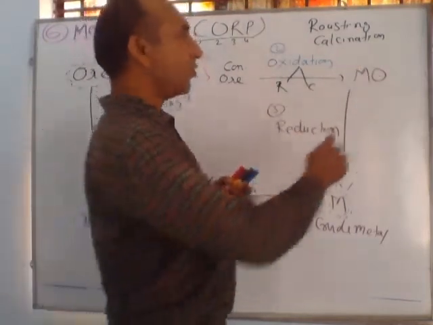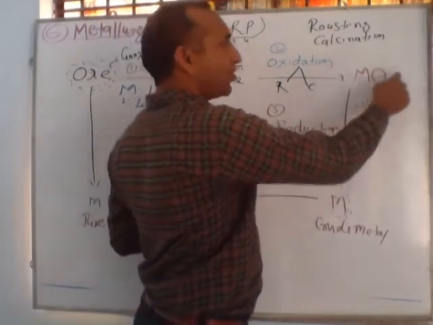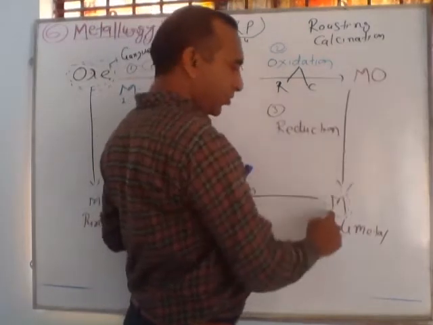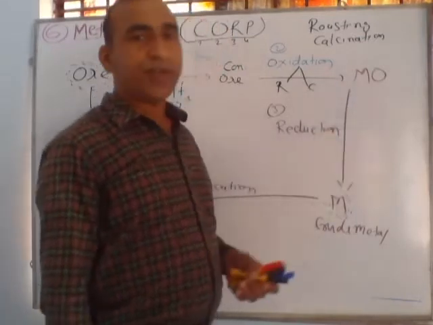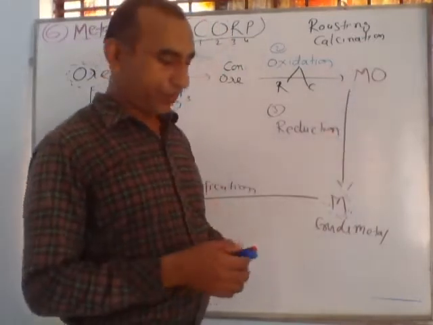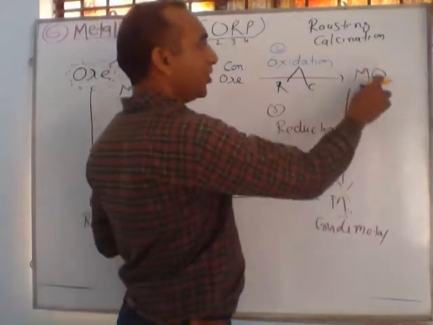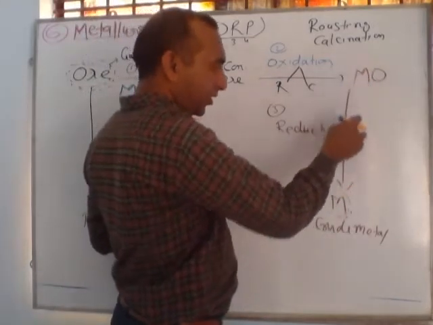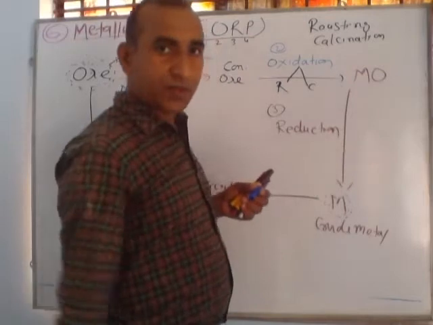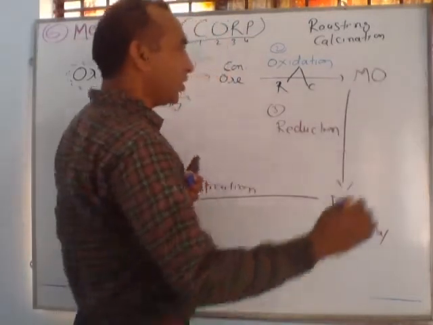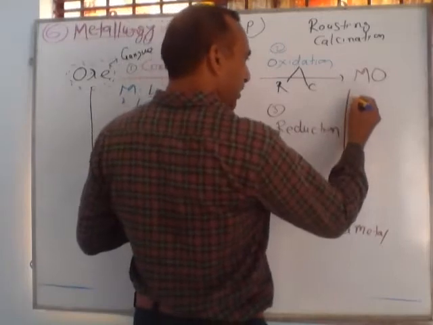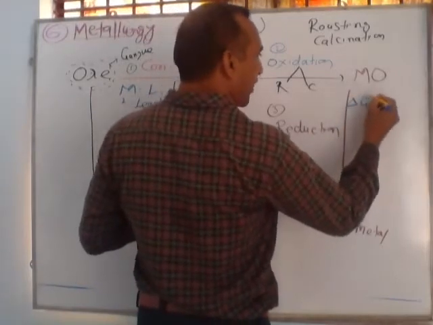Clear? Now from this oxide of metal we want to obtain metal. This third step is a very difficult step. If you want this reaction in the forward direction, you know the value of del G naught.